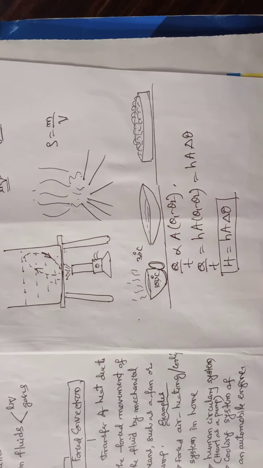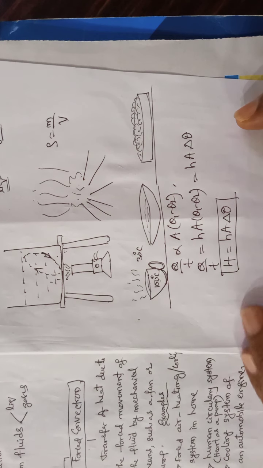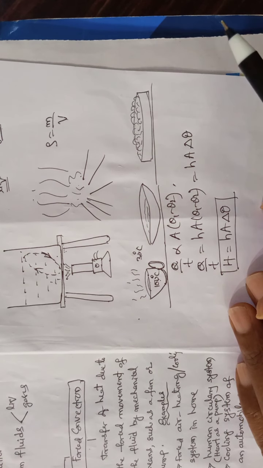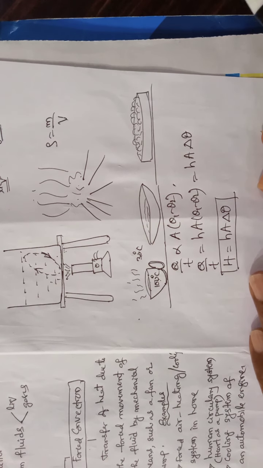Suppose current is not there, what do you do? You take a notebook and start waving over it. So in this way, this is called forced convection.